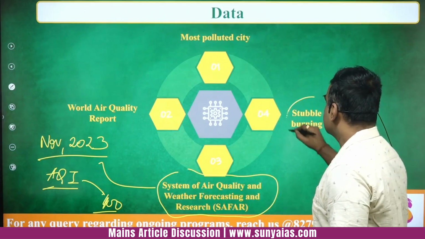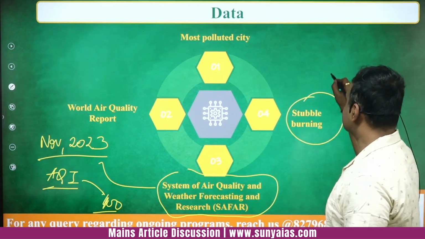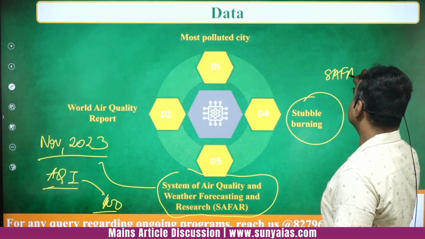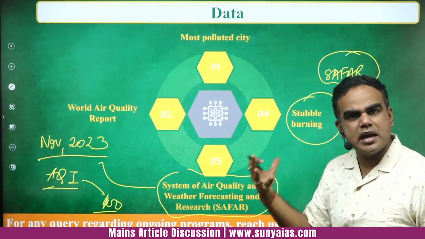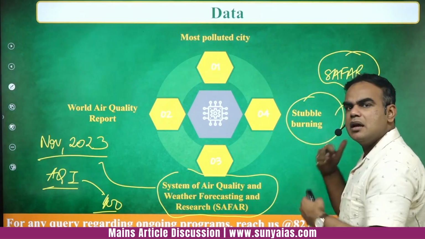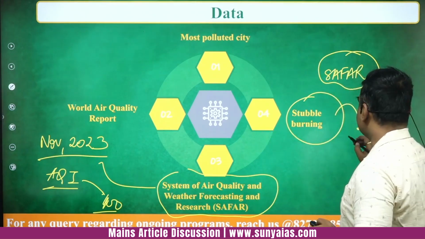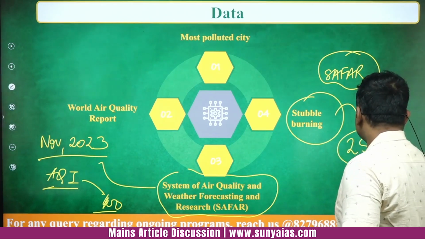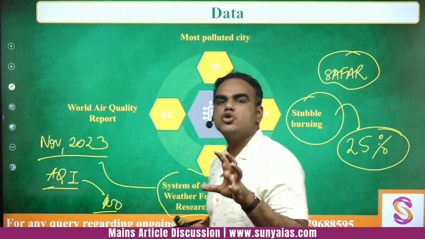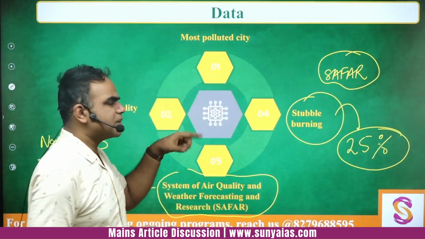Then stubble burning, again as per SAFAR. The contribution of stubble burning, which is one of the causes that increases the PM 2.5 levels, is around 25 percent, as per SAFAR data.